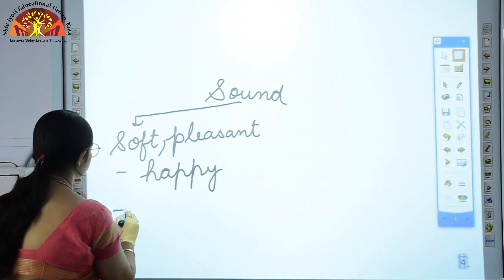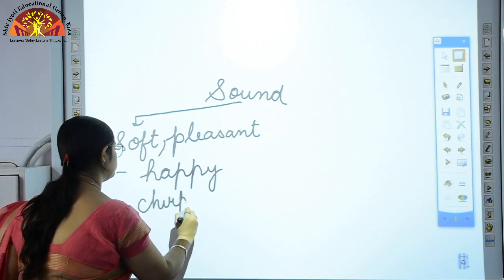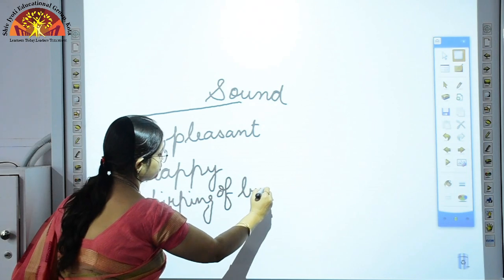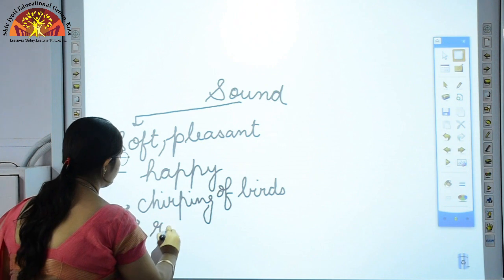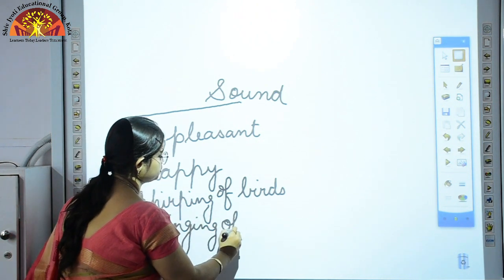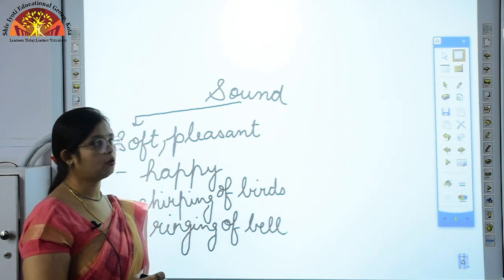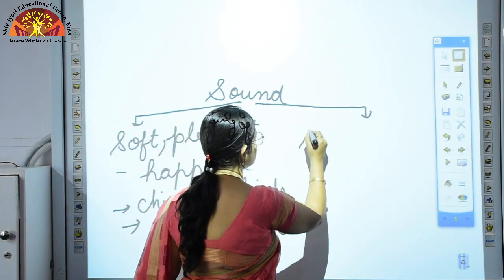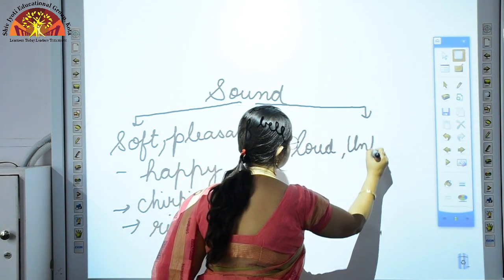So some of the sounds are chirping of birds, then ringing of bells, music on low volume. All these sounds are soft and pleasant. And another category of sound is loud and unpleasant.